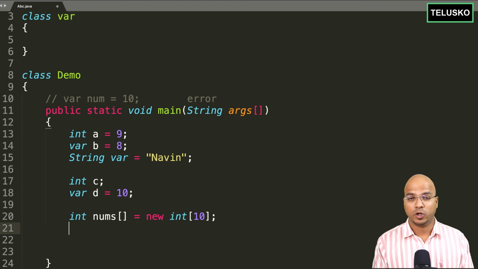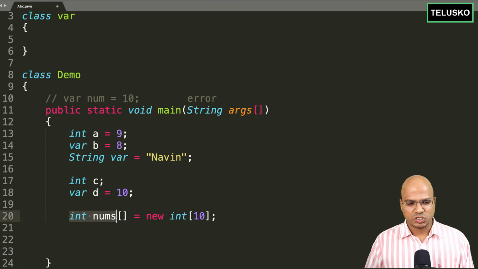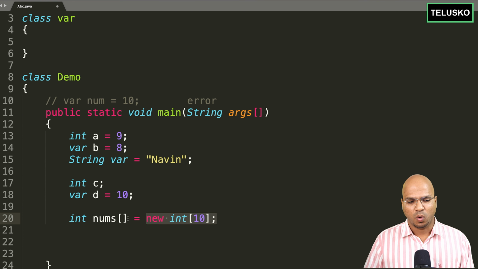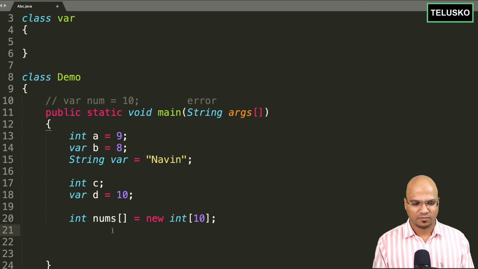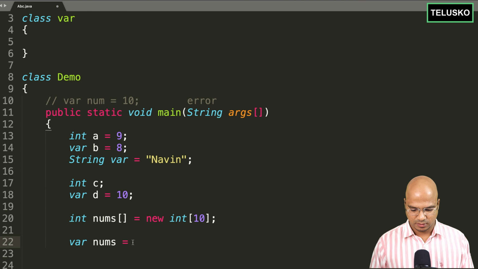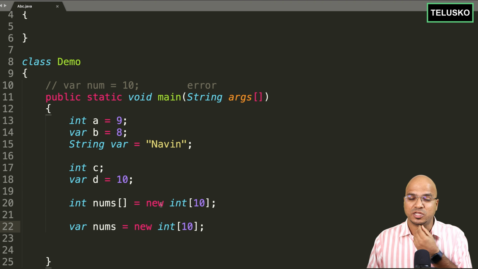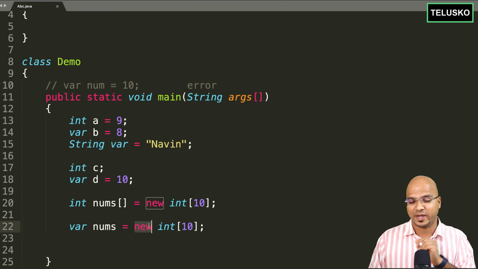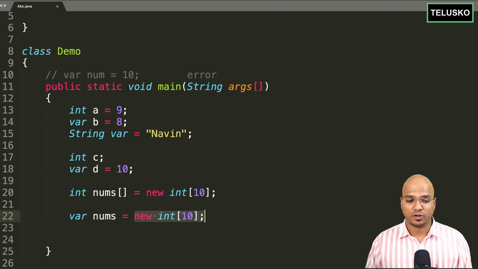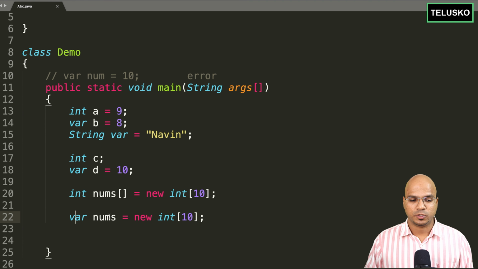But what if you want to do that with var? Now, one of the issues with this syntax is if you are saying that it's an array on the right hand side, why do you have to use a square bracket here? And that's why var says you can create the array like this. You don't need to mention that square bracket. Even if you do that, it will give you error. So you have to say new int 10. So this perfectly works. So it only works with this type of declaration. If you use static values, if you assign the values by default, it will not work. So remember this thing. If you're creating an array with var, do not put this square bracket.